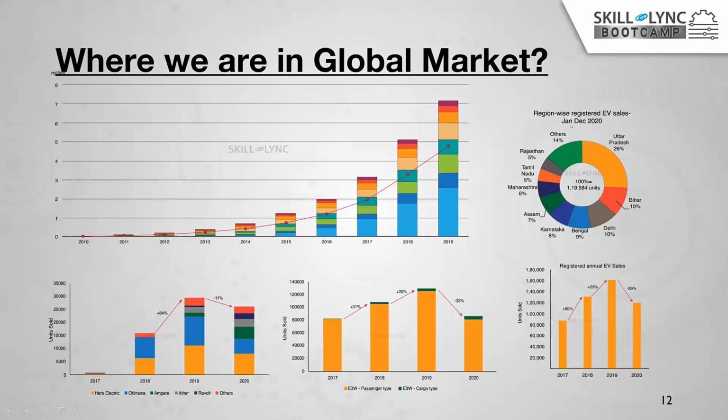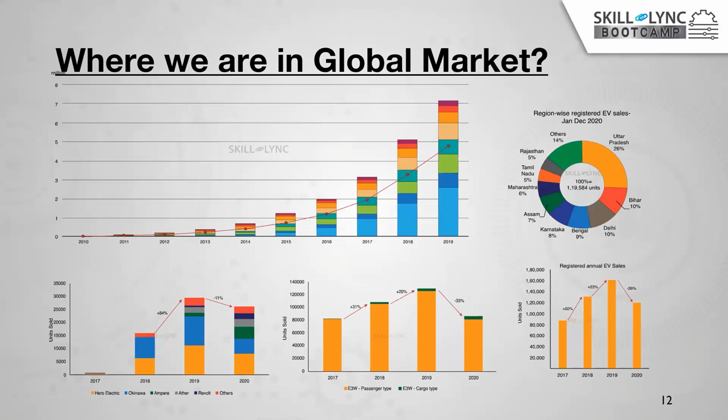As of now, in January to December 2020, the number of sales registered in India, as you can see here, is 1,19,584 units. In this, the main contribution is 26% of the vehicles registered in Uttar Pradesh, 10% in Bihar, 10% in Bengal, 8% from Karnataka, Assam 7%, Maharashtra 6%, Tamil Nadu 5%, Rajasthan 5%, and other states nearly 14%.